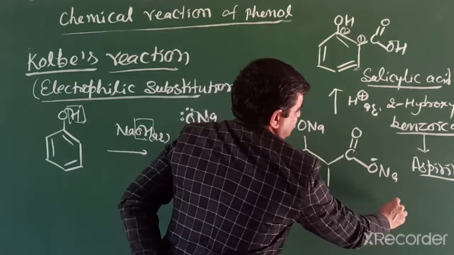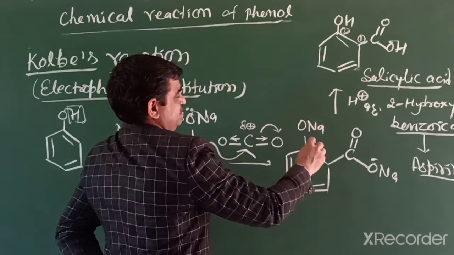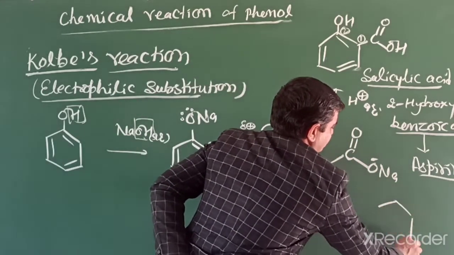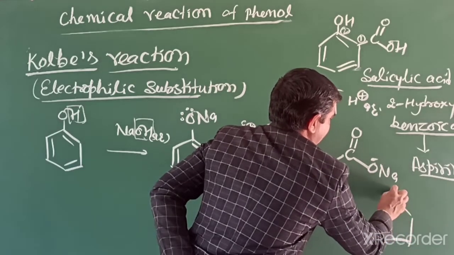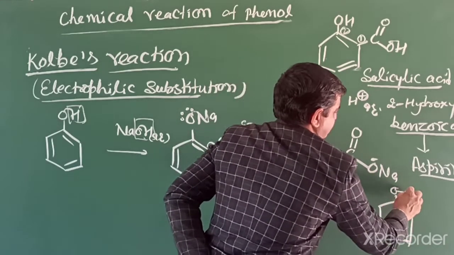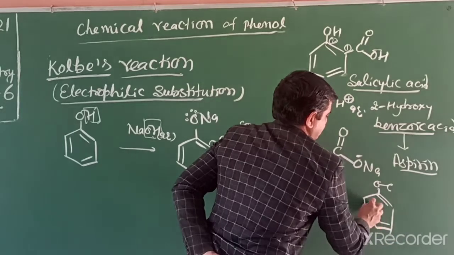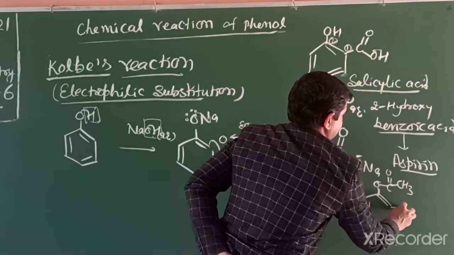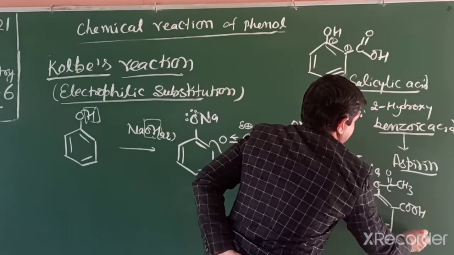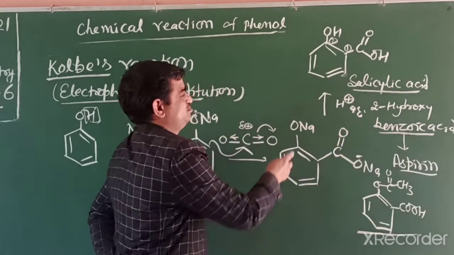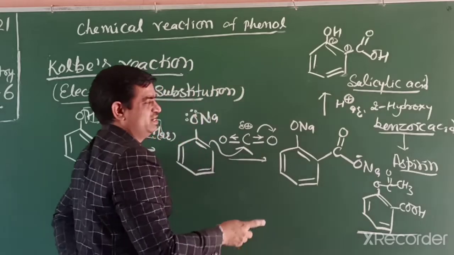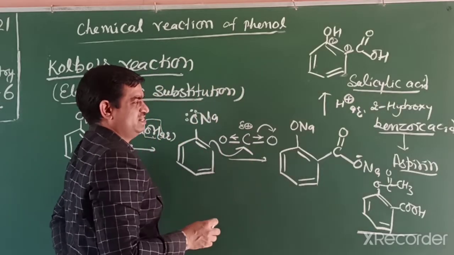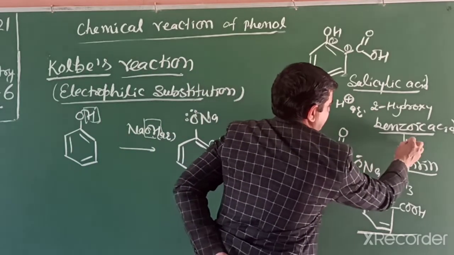Aspirin is a compound we know as 2-acetoxybenzoic acid. We can write aspirin like this. 2-acetoxy means aspirin is an ester of phenol when it reacts with acetic anhydride.